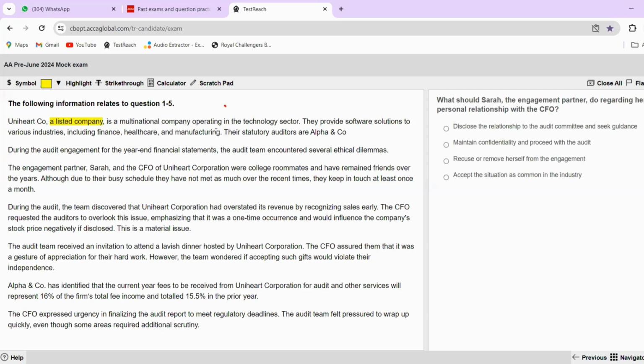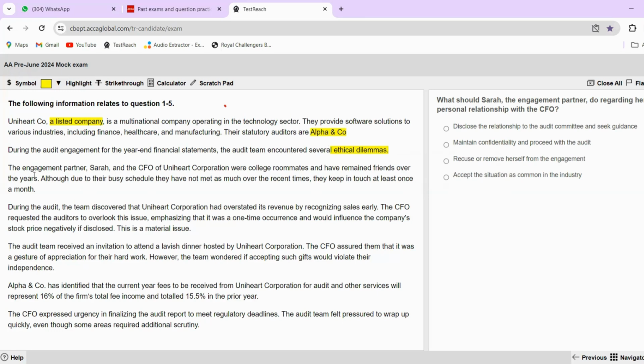Is a multinational company operating in technological sector. They provide software solutions to various industries, including finance, healthcare, manufacturing. The statutory auditors are Alpha and Company. So you are Alpha and Company, who is the auditor of a listed company, which is Uniheart Company. During the audit engagement for year-end financial statements, the audit team encountered several ethical dilemmas. So in this question, basically, you will be dealing with all of the ethical issues that we usually have: self-interest, self-review, familiarity, all of those threats.